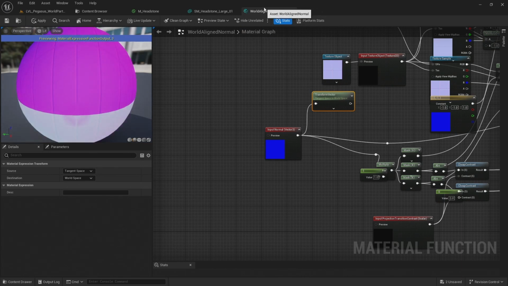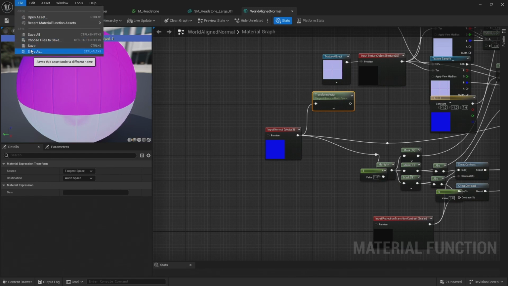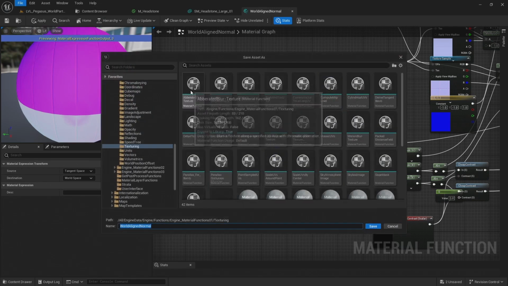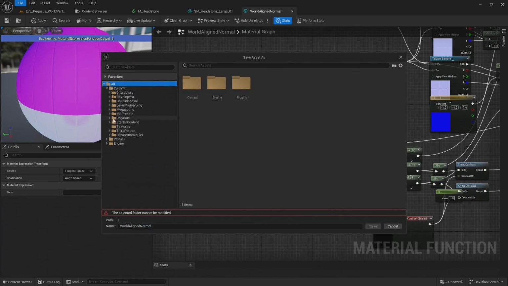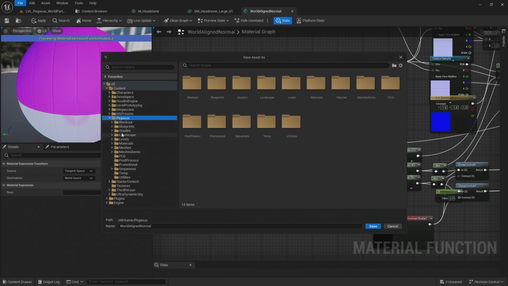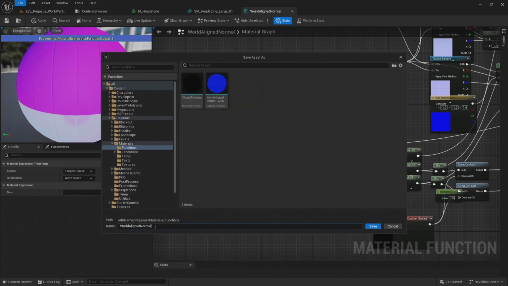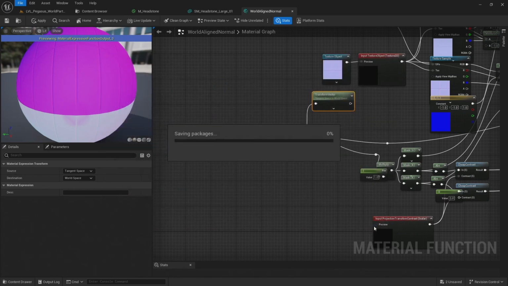I don't want to overwrite this, so I'm going to come up to File and click Save As to save this as a new function. I'm going to come into Pegasus, into Materials, and into Functions, and call this one World Align Normal, World Space Normals, and click Save.